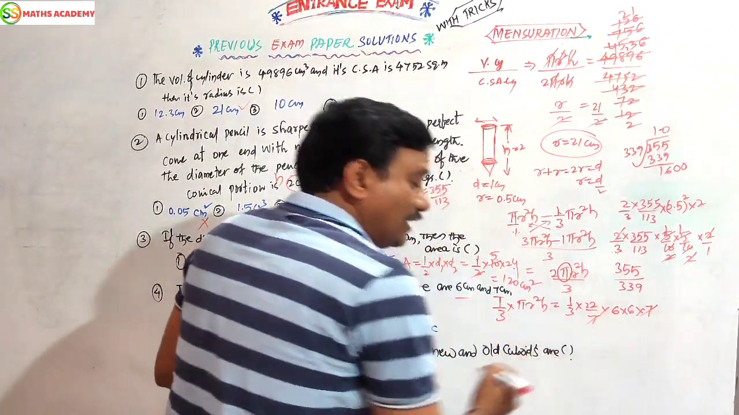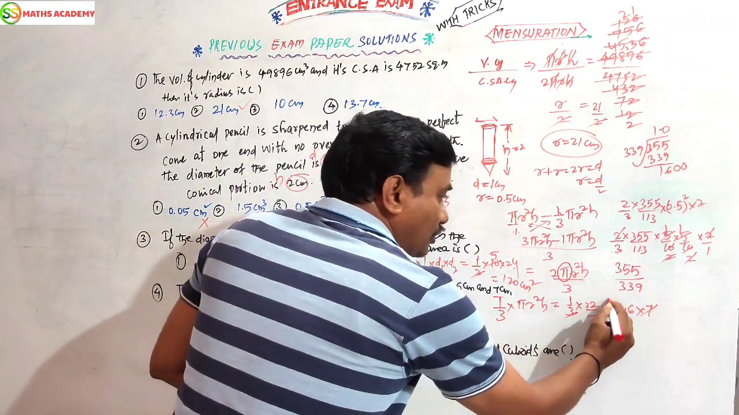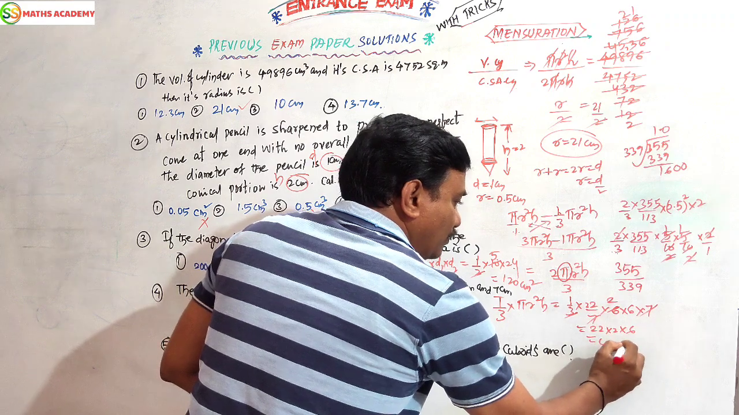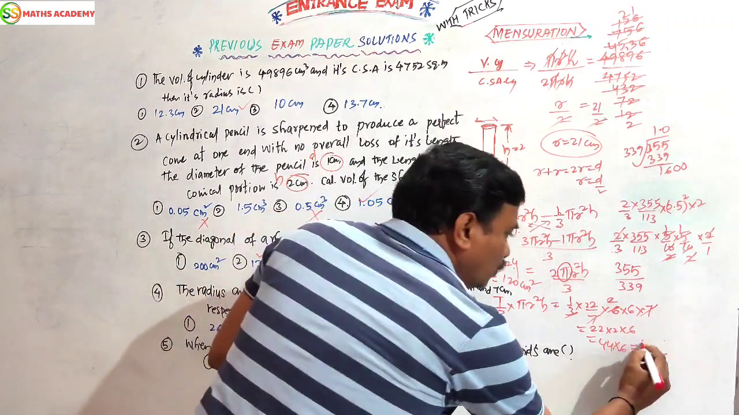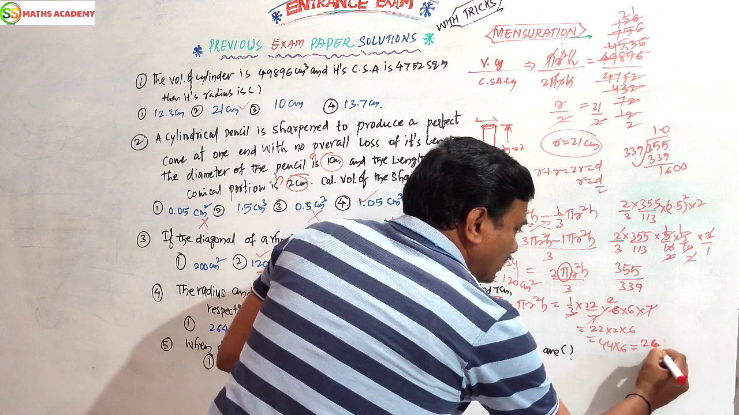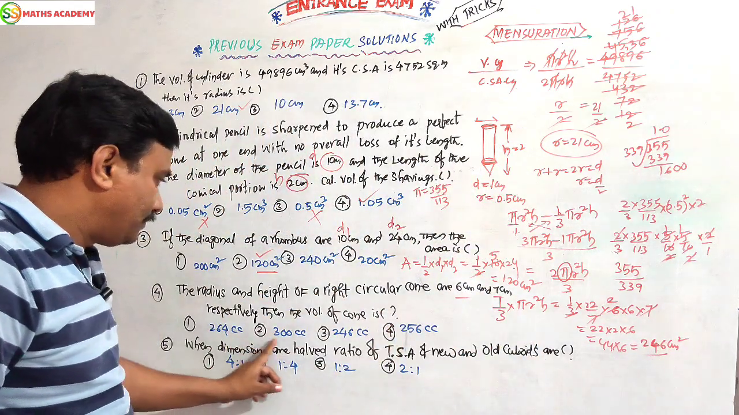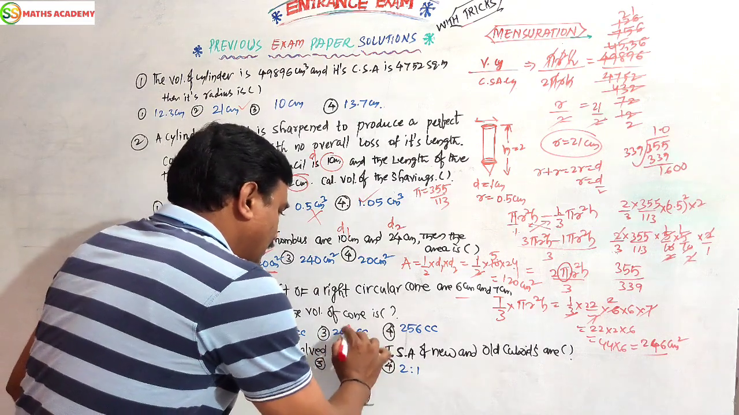That's it. 7 will cancel. Right? 3 1s are 3, 3 2s are 6, cancel. So 22 into 2 into 6. 22 2s are 44. 44 into 6. 6 4s are 24, 6 4s are 24, 246. 246 centimeters cube, cc.